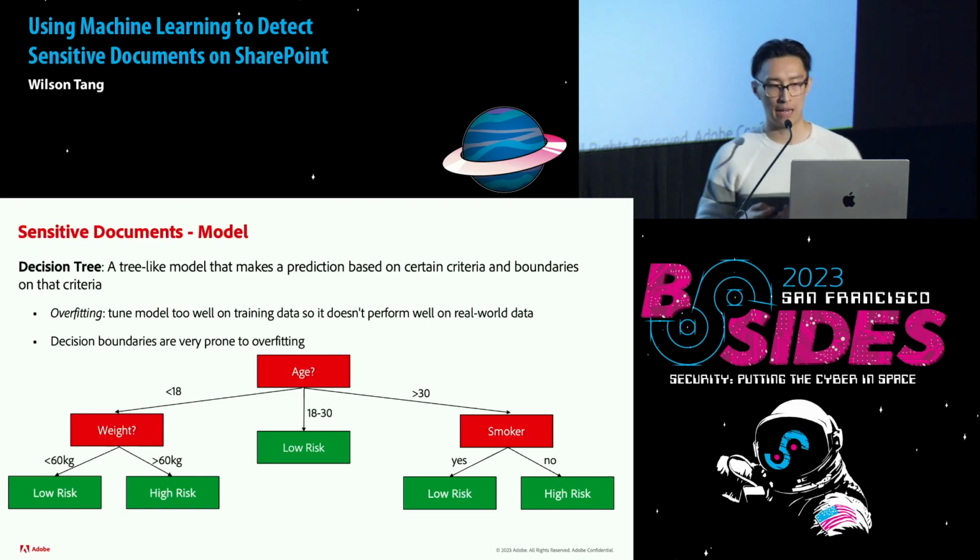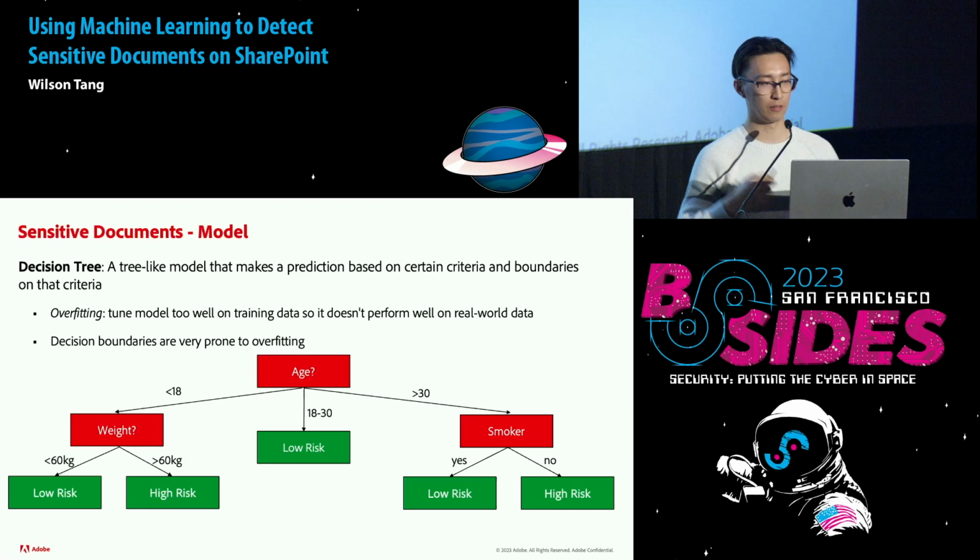So cool, now we have a numerical representation of a document. Now how do we take that vector and run it through our model and get a classification out of it? From a very, very base level, what we're using in this project is decision trees.